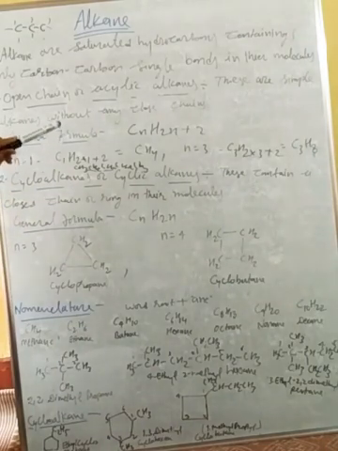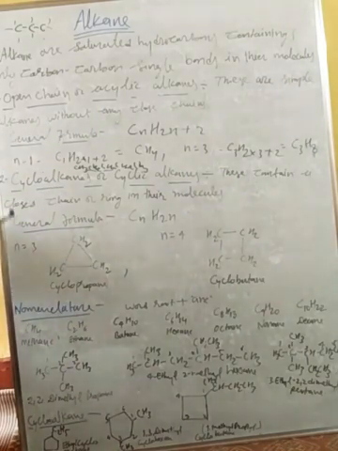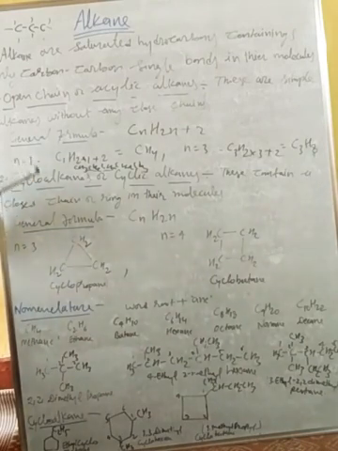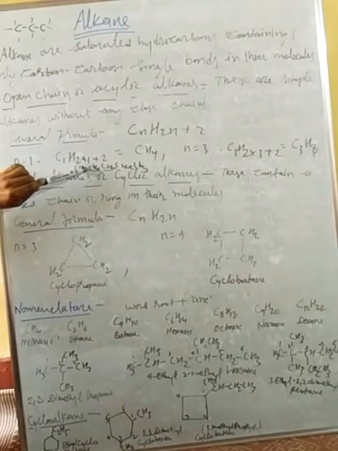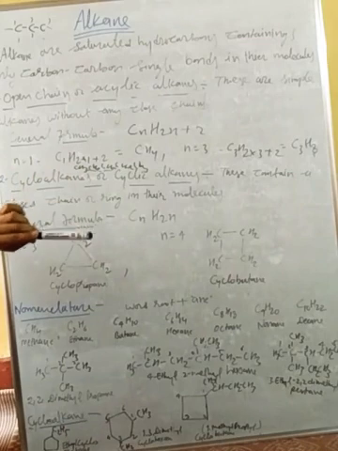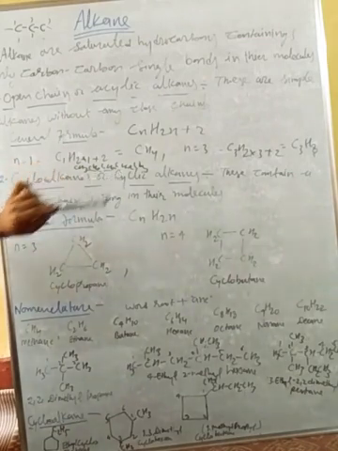Now the open chain, acyclic alkane also has two types. One is the straight chain form and the second is the side chain form, the branched form. Straight chain means if we write CH3, CH2, CH2, CH2, CH3, that is called a straight chain form.